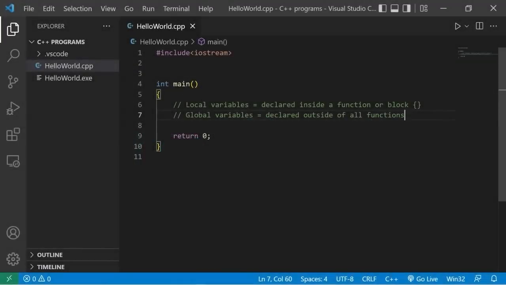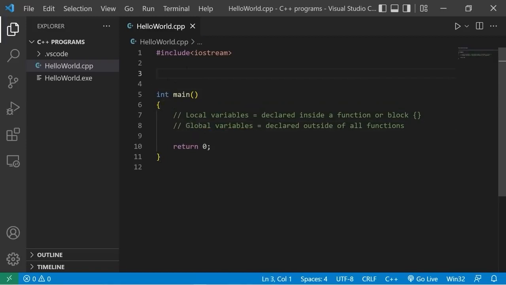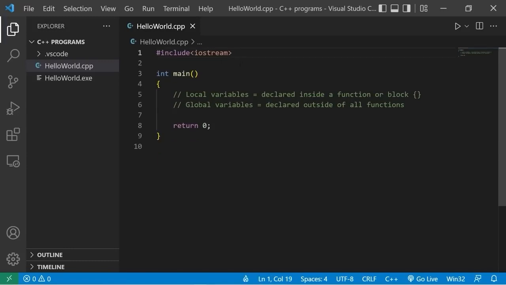Okay, everybody, we gotta discuss variable scope. I'll explain local variables and global variables. Local variables are declared inside of a function or block of curly braces, such as within the main function or inside of another function. Global variables are declared outside of all functions. You tend to see them at the top of your program. There's some major differences between the two.